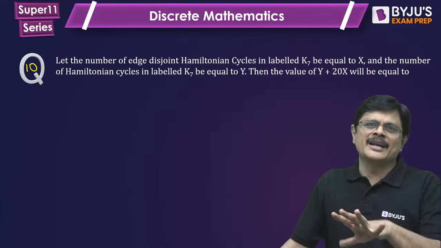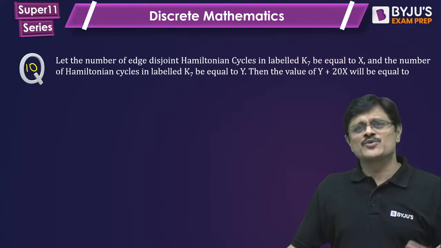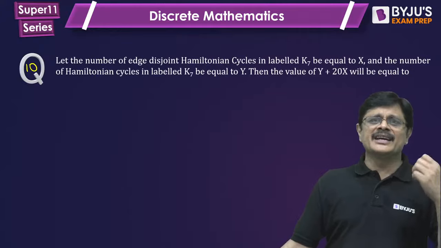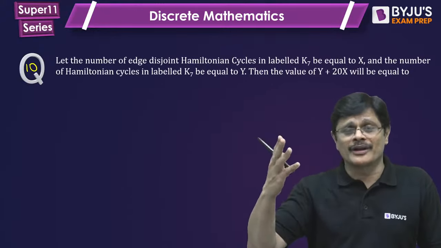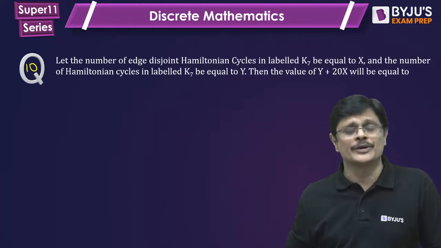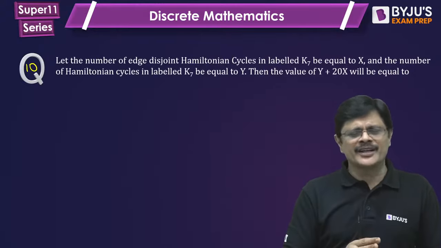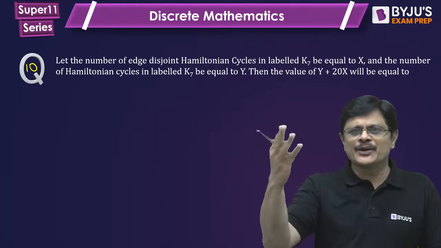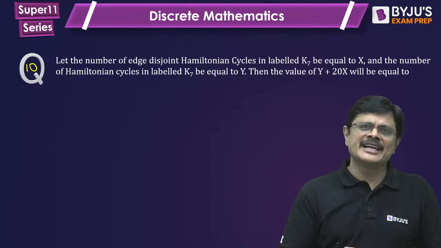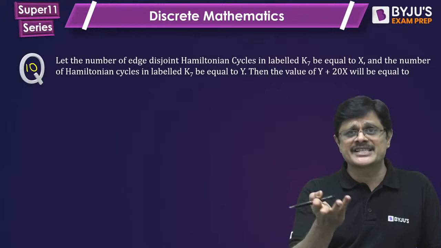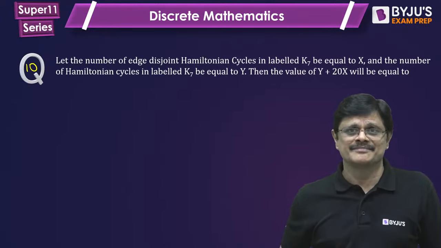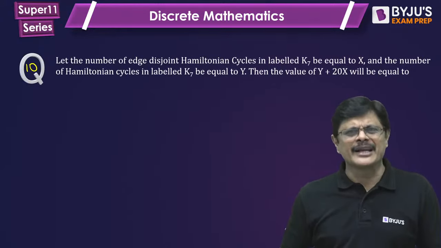GATE is generally a mixture of all that, and sometimes the overall paper may be very easy. In such cases marks will be higher, up to 90, 95 also students get. If the paper is moderate, students may get 80 to 90, and if it is very easy, as I told you, 95. When it is tough, students sometimes get only 60, 70 marks as the highest marks. It is all possible, my dear friends. So don't worry about it.